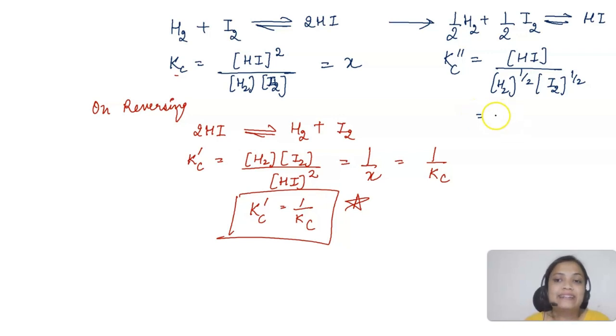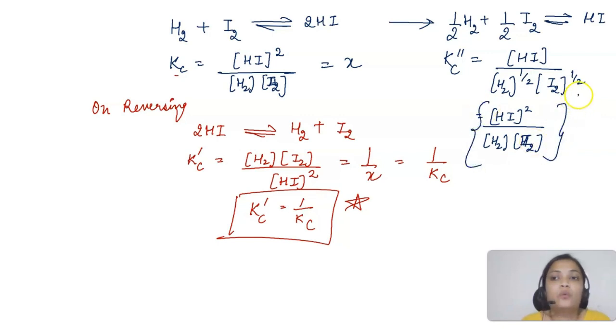So can I write it like this? HI square upon H2 into I2, whole raised to the power 1 by 2. So if I write it as 1 by 2, this 2 will cancel out, okay, and I will get this expression only, okay. So this is our x or this is our Kc, right?